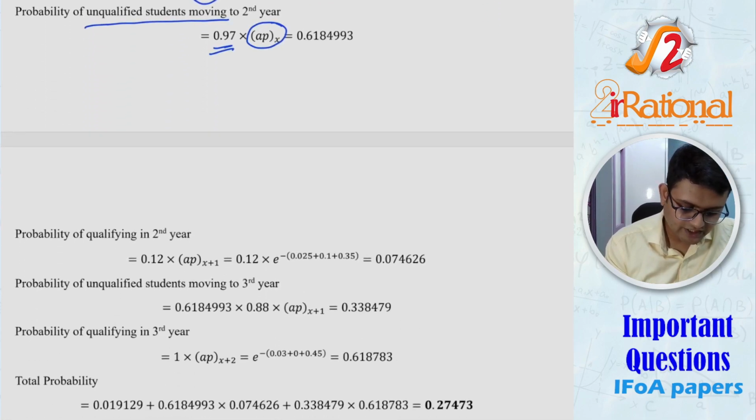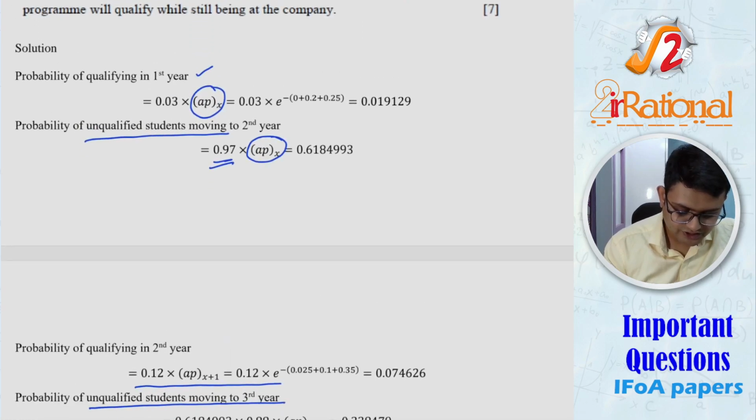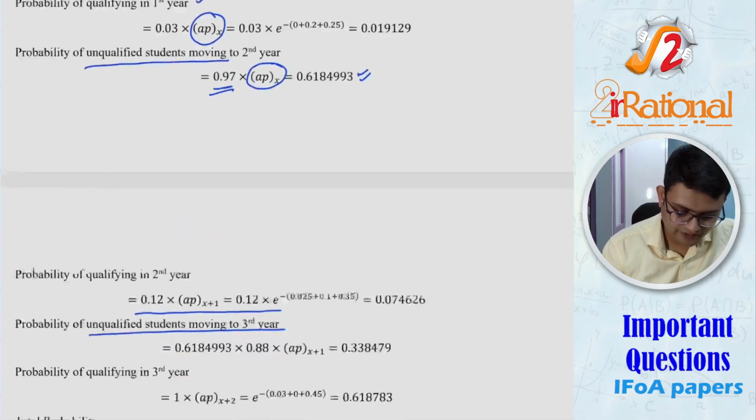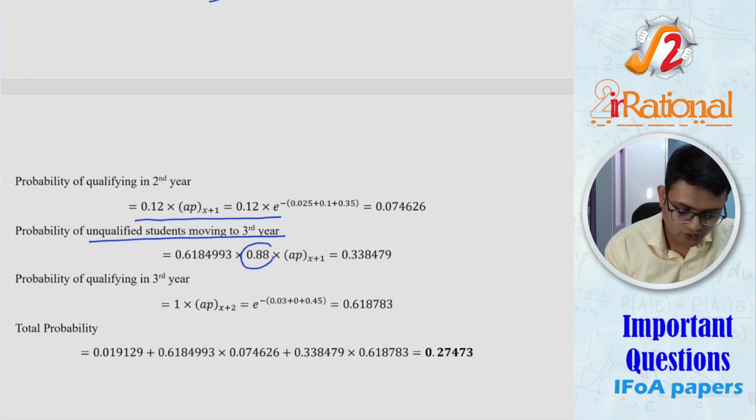Similarly, in the second year, I have to take into consideration how many would qualify. And again, for the probability of an unqualified student moving to the third year, I have to take into consideration how many were unqualified in the first year, then 12% qualified in the second year, so unqualified would be 88%, and then how many of them still remained in the college. The probability of qualifying in the third year works exactly the same way.